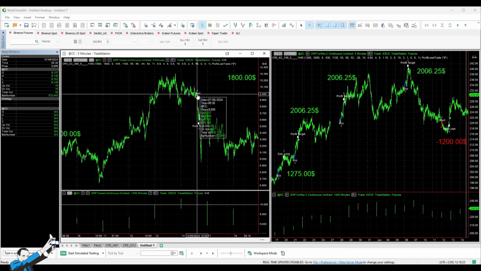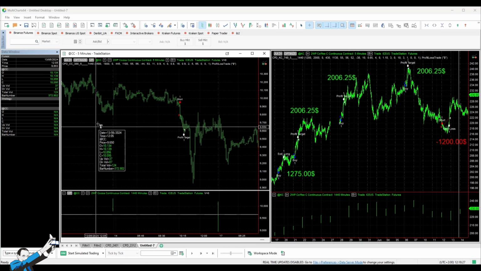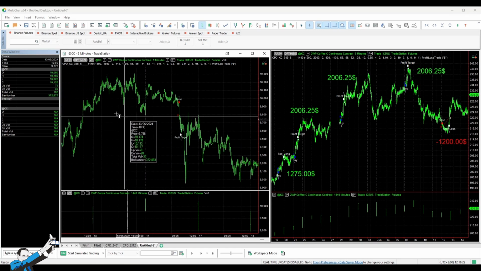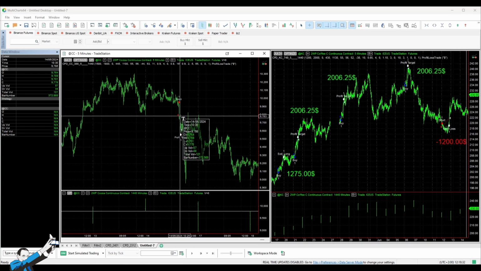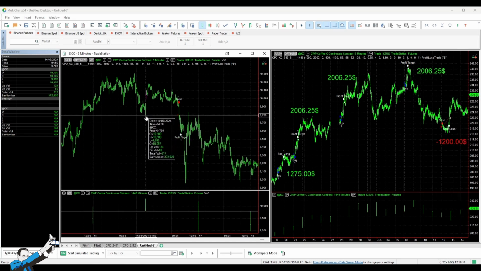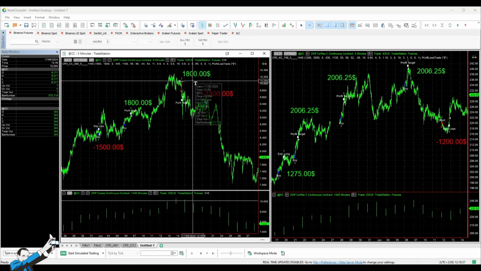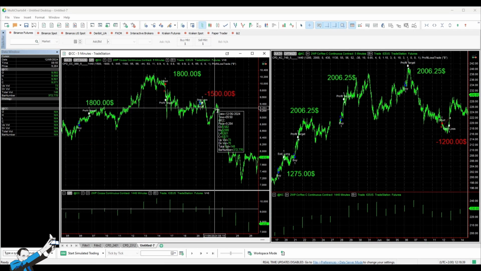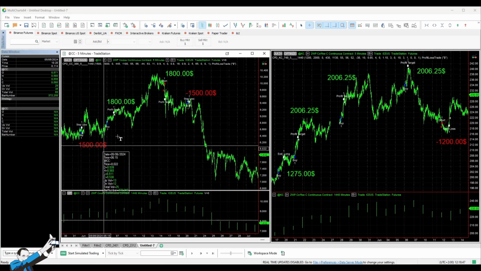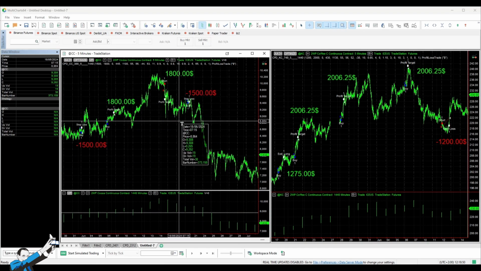Zooming in on the chart, we see the previous session's low here, and we go short on breaking the high with a target of $1,800 and a stop loss of $1,500. Obviously, this system doesn't always win, and that's pretty normal. You'll see both losses and gains. What matters is having a statistical edge.